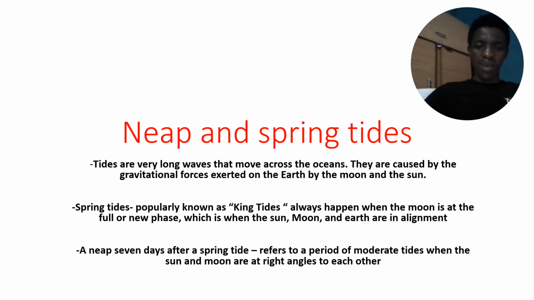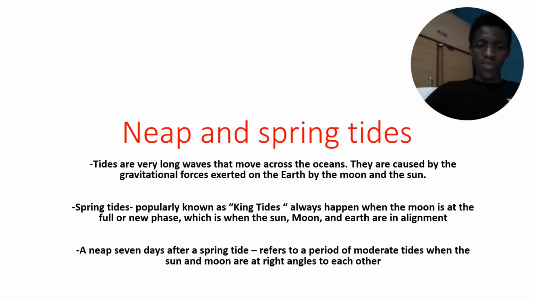The spring tides are popularly known as the king tides. They always happen when the moon is at new or full phase only, which is when the sun, the moon, and the earth are in alignment. What do we mean when they are in alignment? We mean that the moon, the sun, and the earth are in a straight line. We call that spring tides. They happen only when there is a full or a new moon.